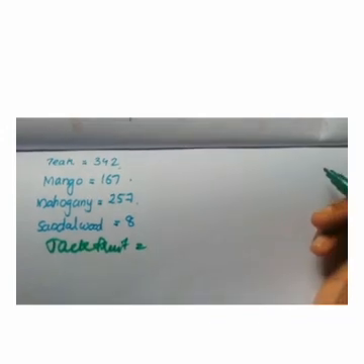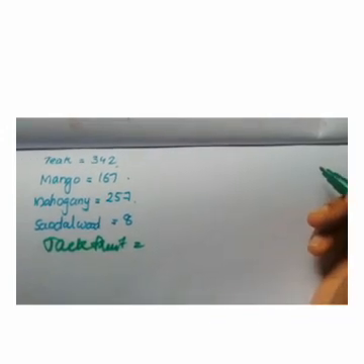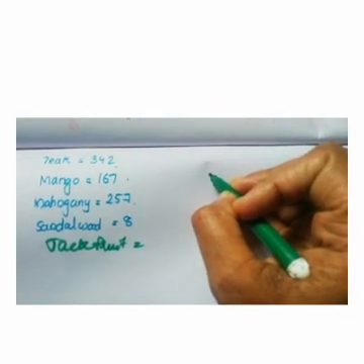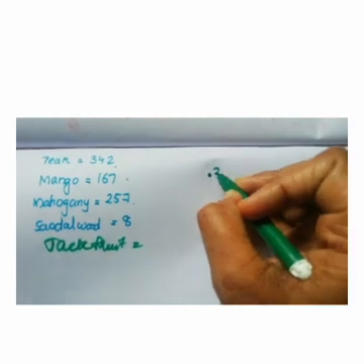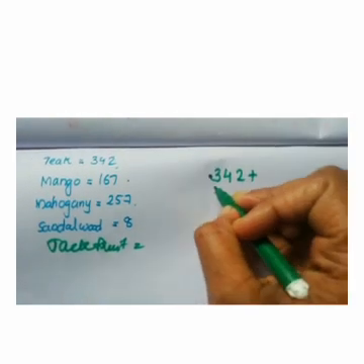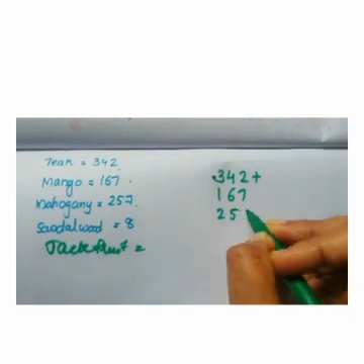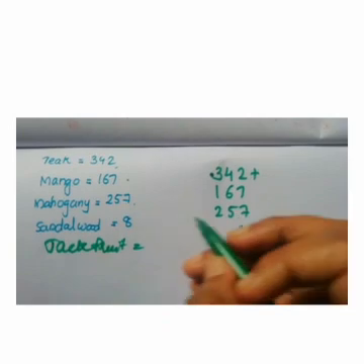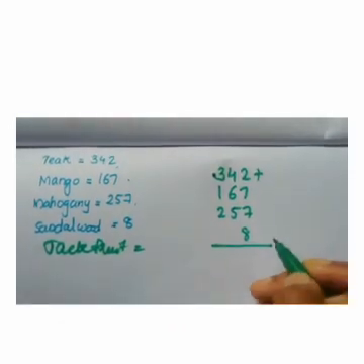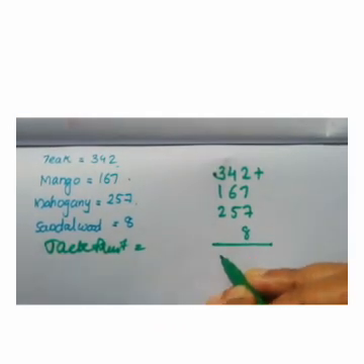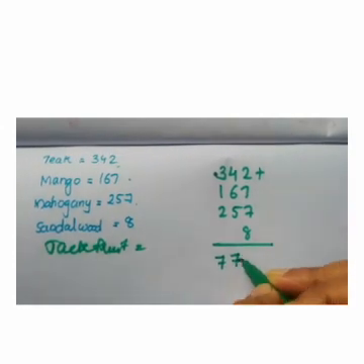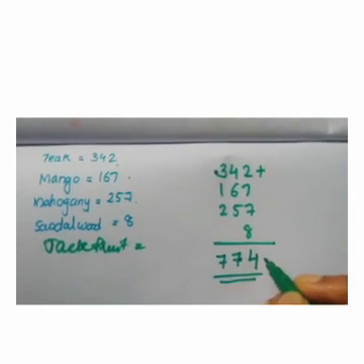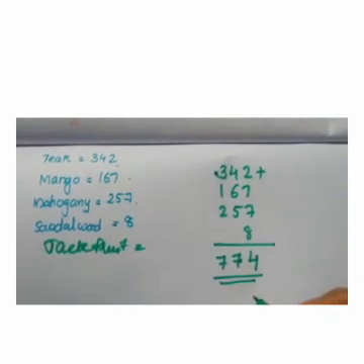First question. How many saplings were distributed to the children? In order to find it, we want to add these numbers. 8. These are the saplings that were distributed to children. When we add these, we got 774 saplings. This is the total number of saplings distributed to the children.